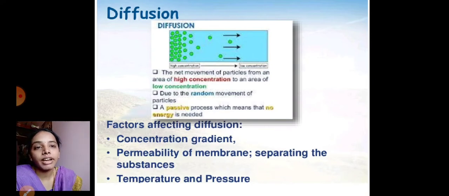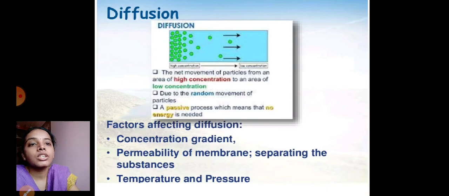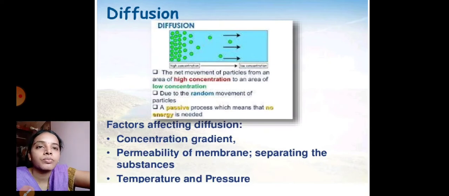So the factors affecting diffusion are completely based on the concentration gradient, and even the permeability of the membrane separating the substance, and even the temperature and pressure. So diffusion is the net movement of particles from the area of higher concentration to the area of lower concentration. Here the movement of molecules occurs randomly, and it is also a passive transport because it does not need any expenditure of energy in this process.